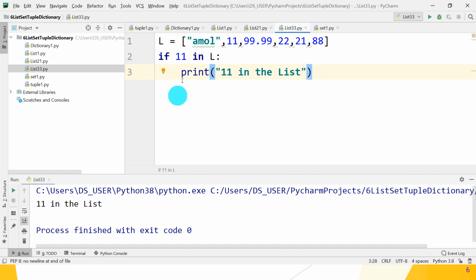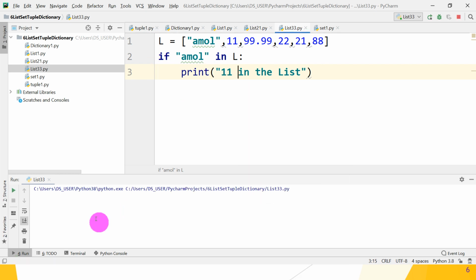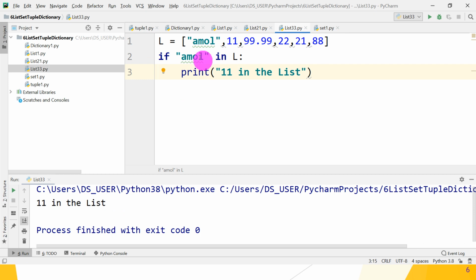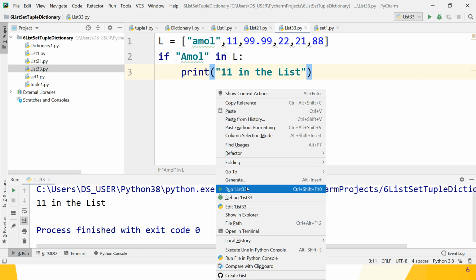But guys, if you want to check Amol, so Amol in the list, it gives you a syntactical error. Why? Because you have to put either double quotes or single quotes for the string. So check whether it works or not. Yes, 11 in the list. But if I use a capital M, that is Amol in the list, no, guys, because it is case sensitive. Amol and Amol, these identifiers are two different strings. Let's check whether it works or not.